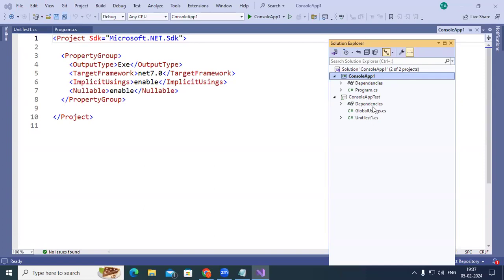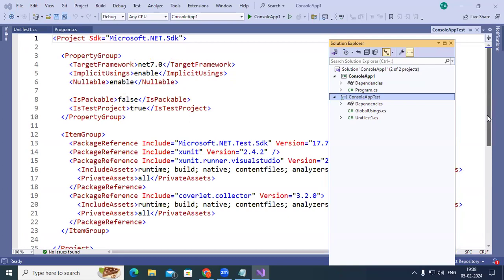Like this, you need to write the test cases. First, you need to write test cases within the test project. Your actual code is going to be in the normal application. So console app1, and next, console app test. This is based on XUnit, which is actually a test framework. So we now have two different projects: one is console app1, and the next is console app test.